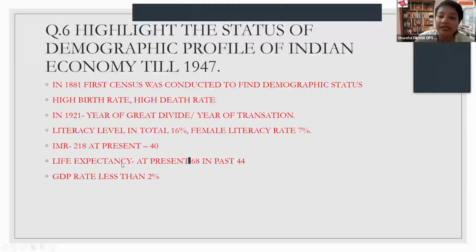Life expectancy at present is 68 years, whereas in the past, in the British period, it was just 44 years. That means the average life of a person was just 44 years. GDP, as I mentioned long back in the same session, was less than 2%, and per capita income growth rate was less than 5%. So these are all one markers, and it can be a long answer of 3-4 marks as well.